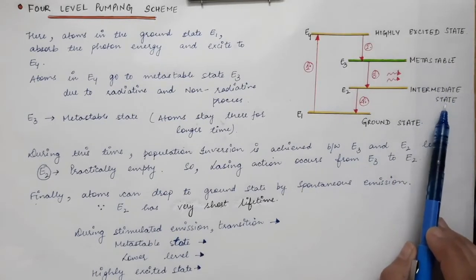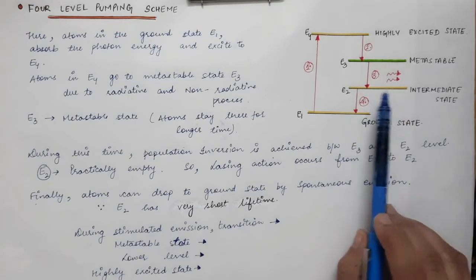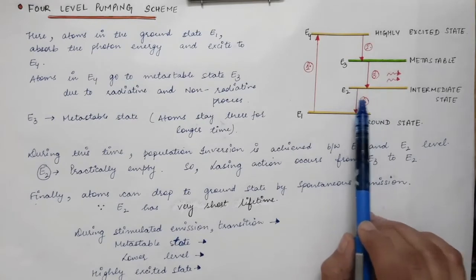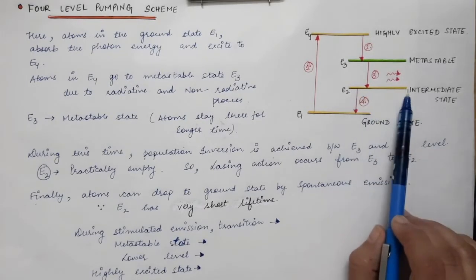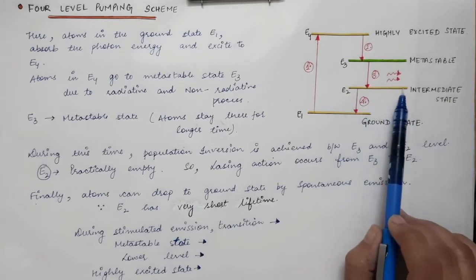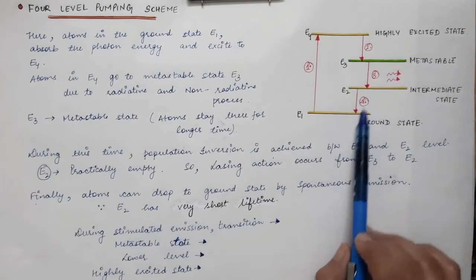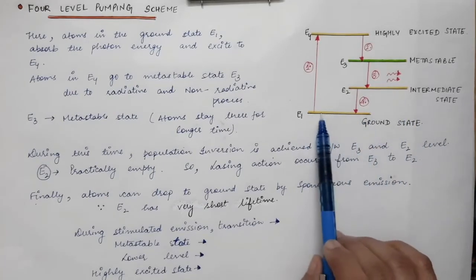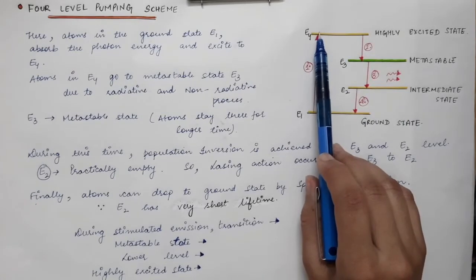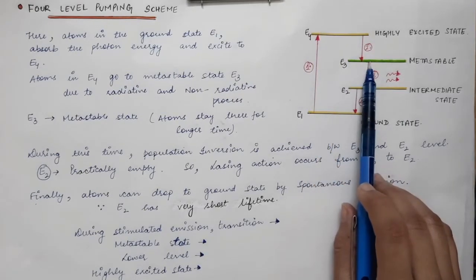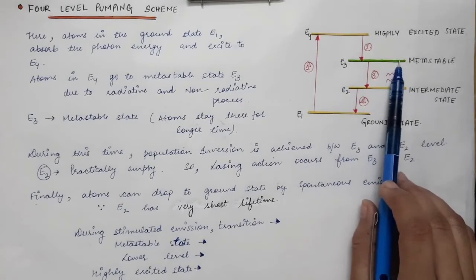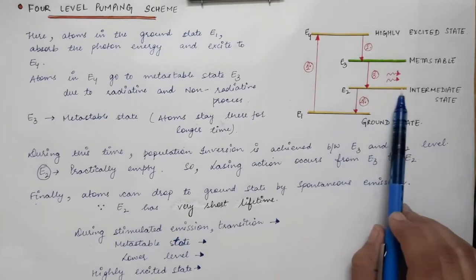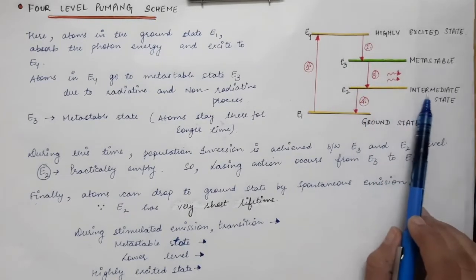Now this intermediate state is practically empty. This intermediate state is almost empty in the initial conditions. Since it has a very short lifetime, it will be almost empty. Any atom present in the intermediate state will instantaneously go to the ground state because it has a very short lifetime. Now atoms first are pumped to the E4 state. These atoms go to the metastable state, and here they occupy the metastable state for a longer period of time. There are almost no atoms present in the intermediate state.